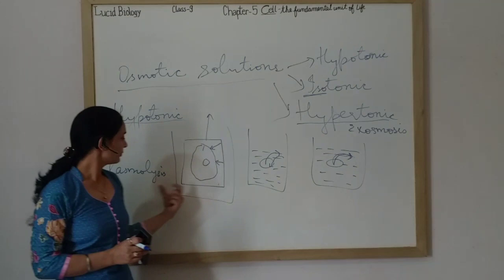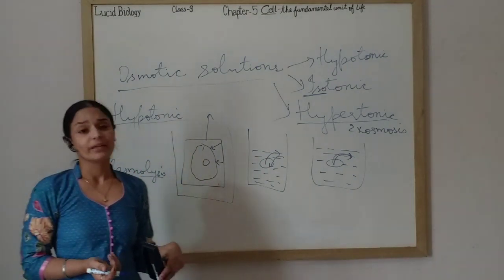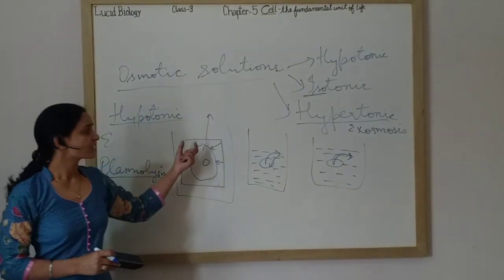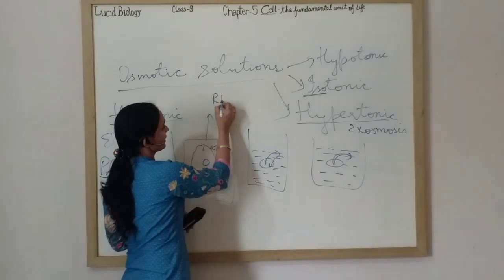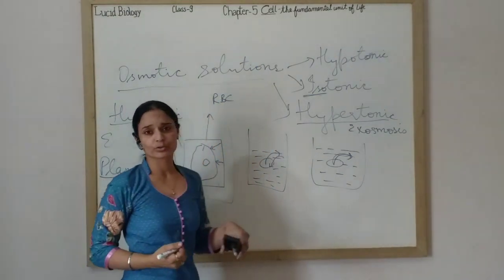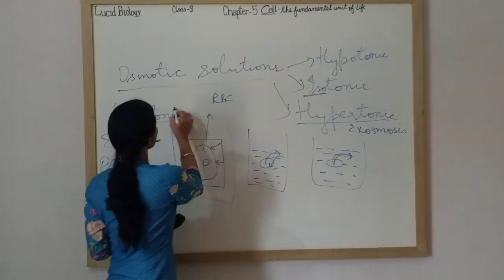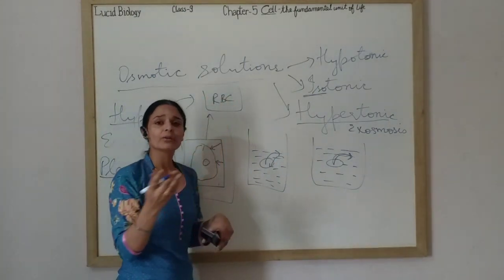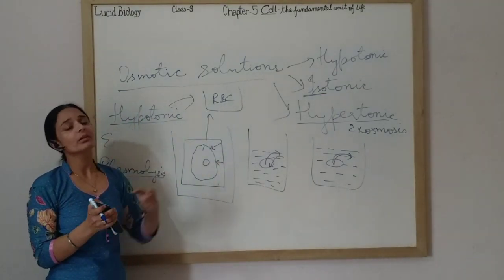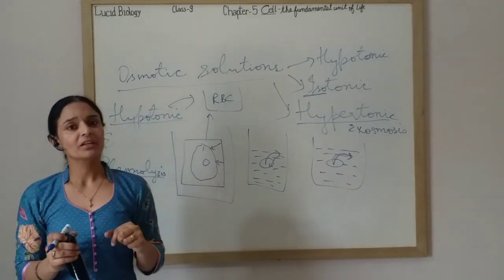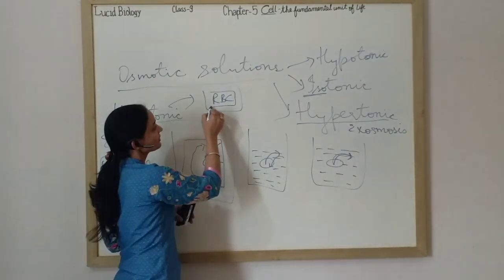This is called plasmolysis. This plasmolysis takes place only in plant cells because they have a cell wall. If you place an RBC, red blood cell, in a hypertonic solution, what will happen? It will shrink. If you place this RBC in a hypotonic solution, what will happen? It will gain water. Now, by gaining water, this RBC will burst. Why is this happening? Because RBC is an animal cell. It does not have a cell wall.